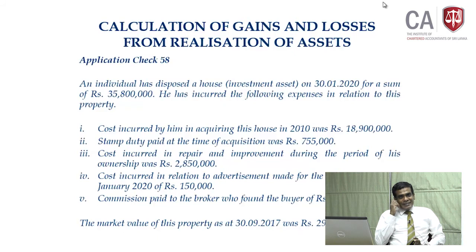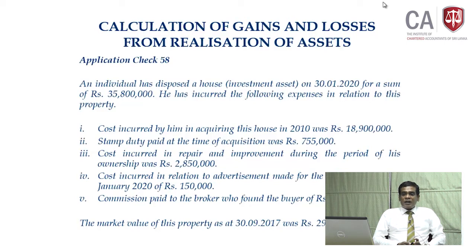So, here, since it is an investment asset, according to section 203 subsection 4, since the investment asset was held as at 30th September 2017, the cost of the asset should be the market value as of 30th September 2017. So, you have to ignore item number 1, which was incurred prior to that.